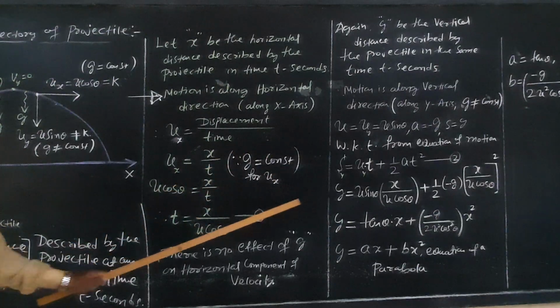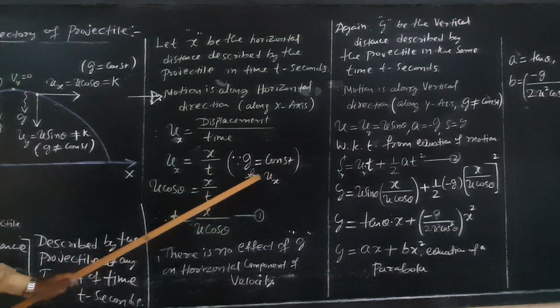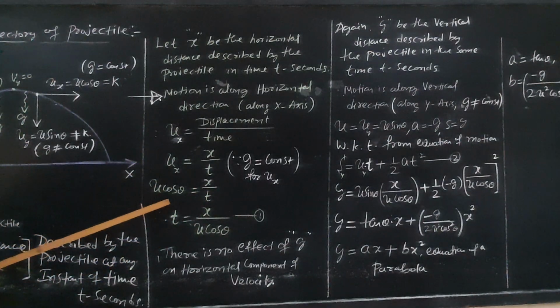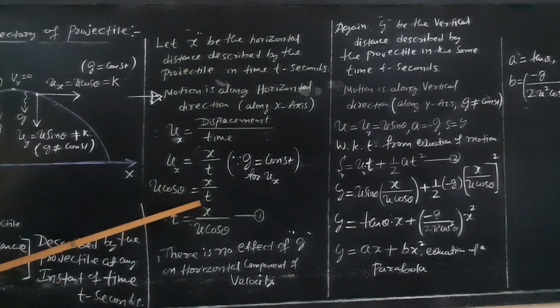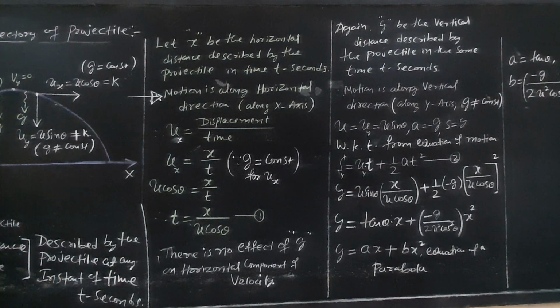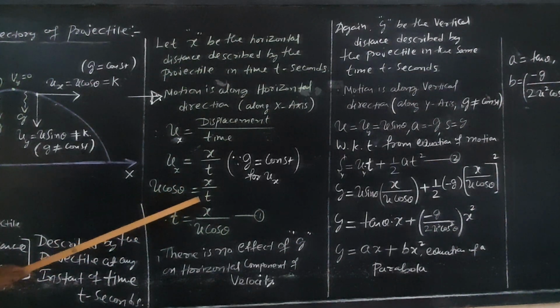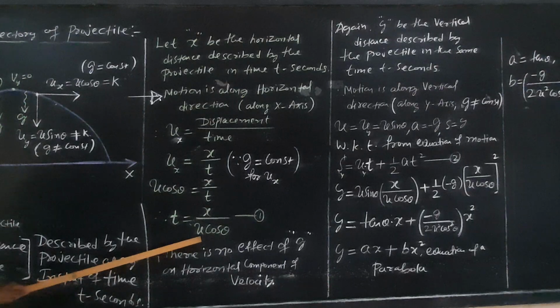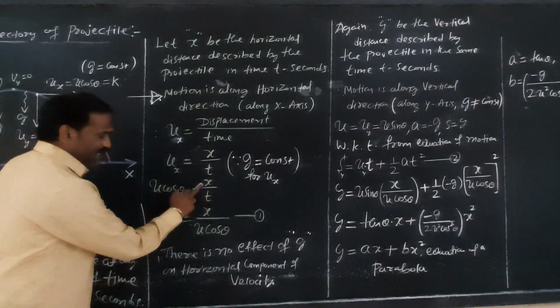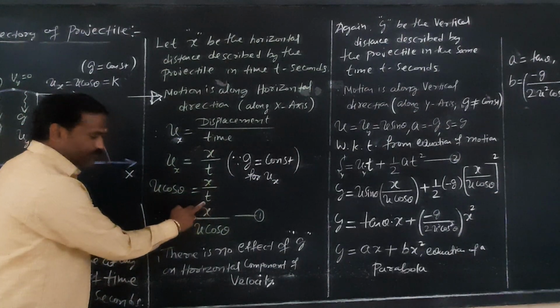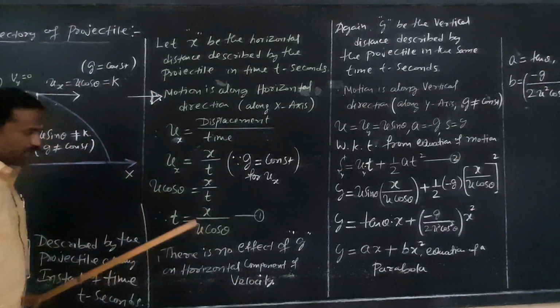Since there is no effect of g on the horizontal component of velocity, ux is u cos theta. u cos theta is equal to x by t. What is the displacement? x is the displacement, the horizontal distance, in time t seconds. Therefore, t is equal to x by u cos theta.